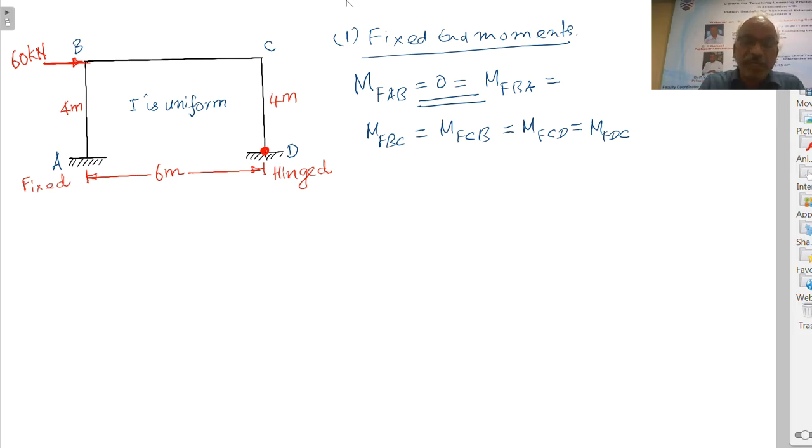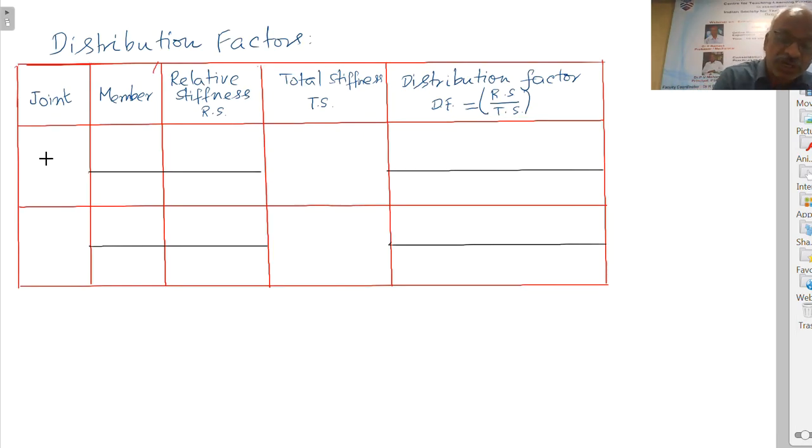Right. B, you have got two members, BA and BC. C, you have got two members, CB and CD. Right. Now, BA is of length 4 meters, the far end A is fixed. BC is of length 6 meters, C is continuous. Therefore, at joint B there are two members, one is BA, the other one is BC.